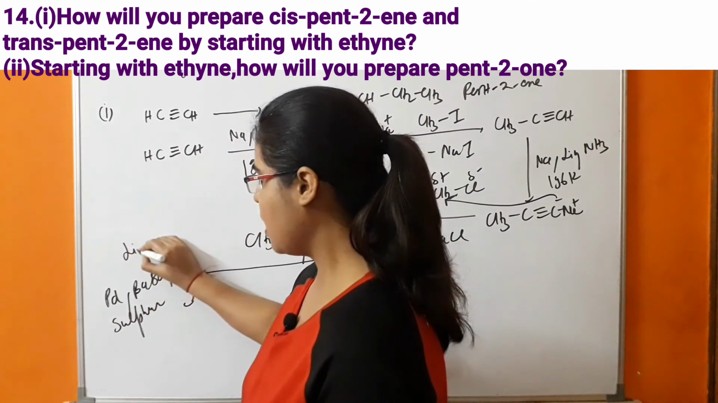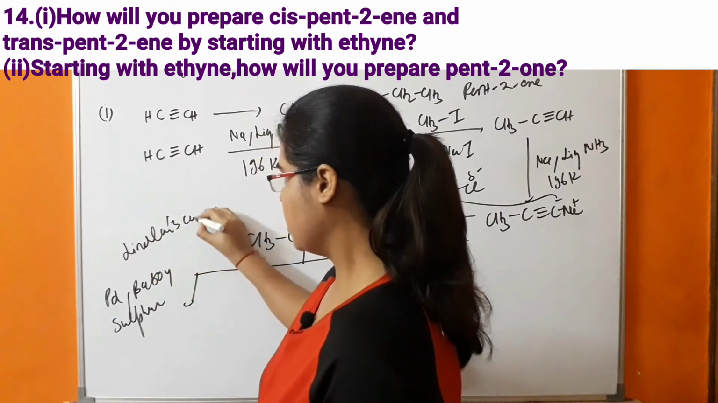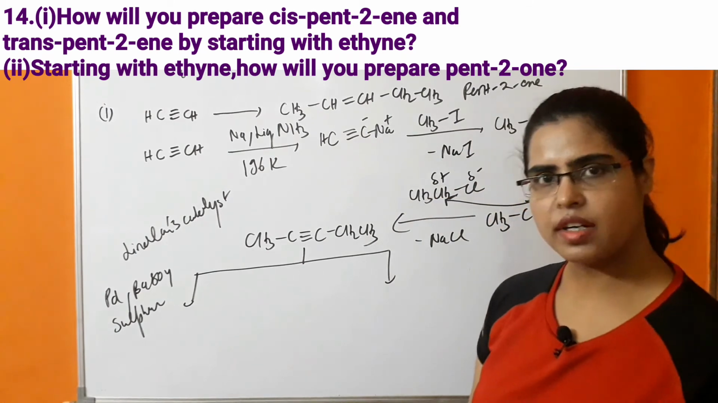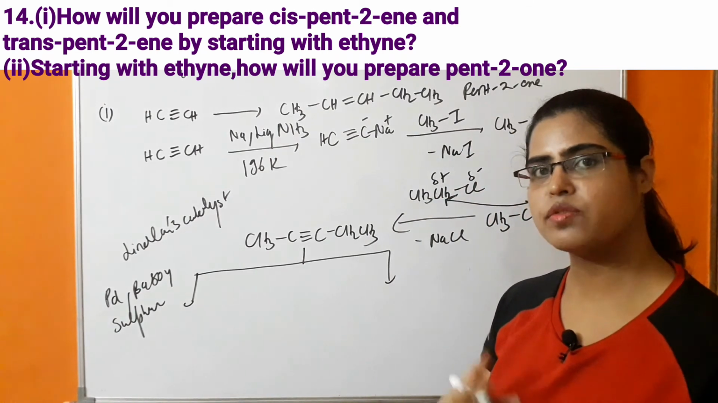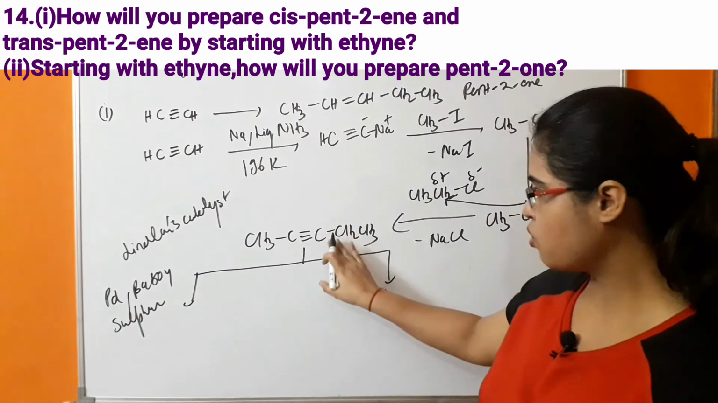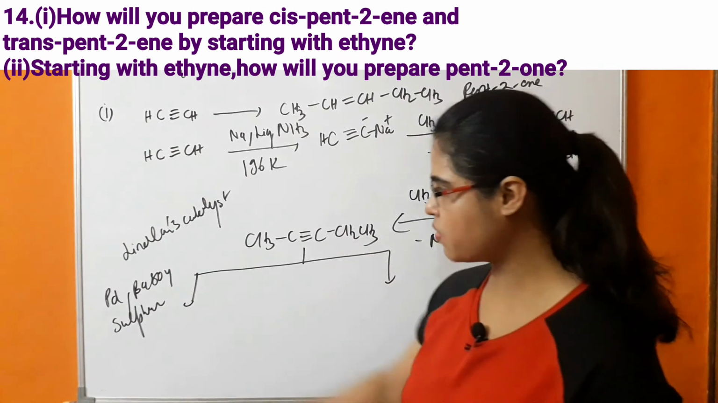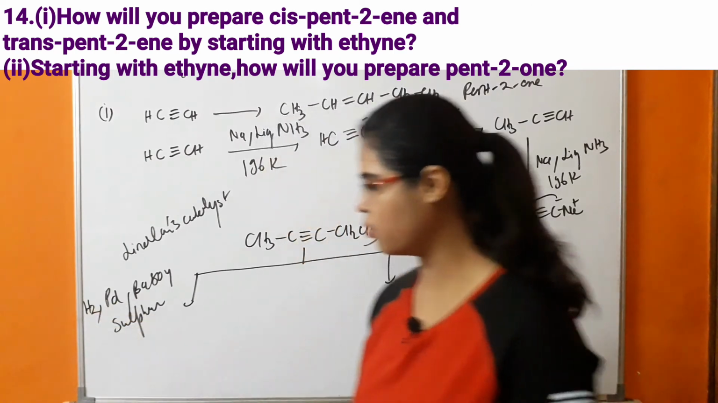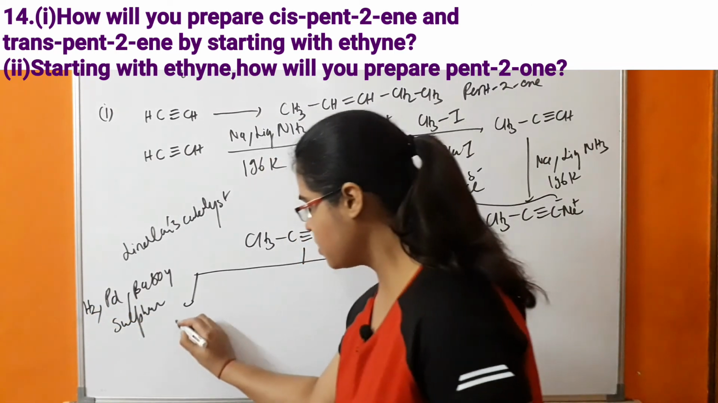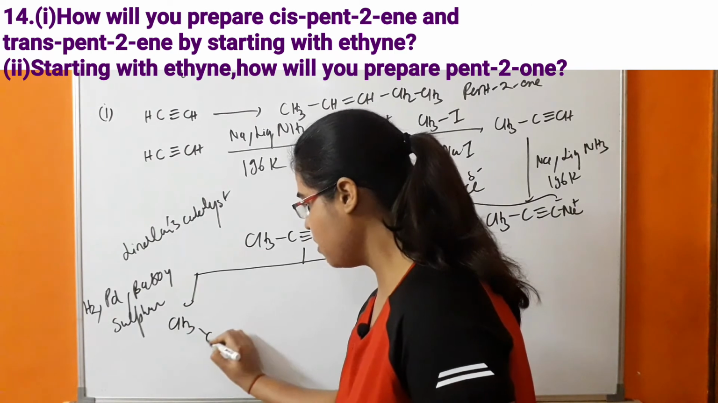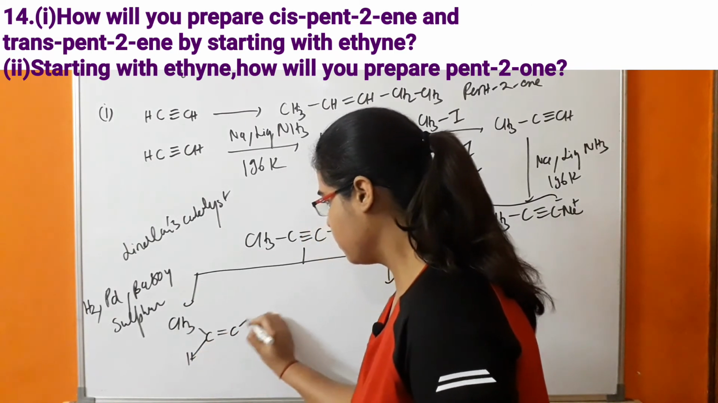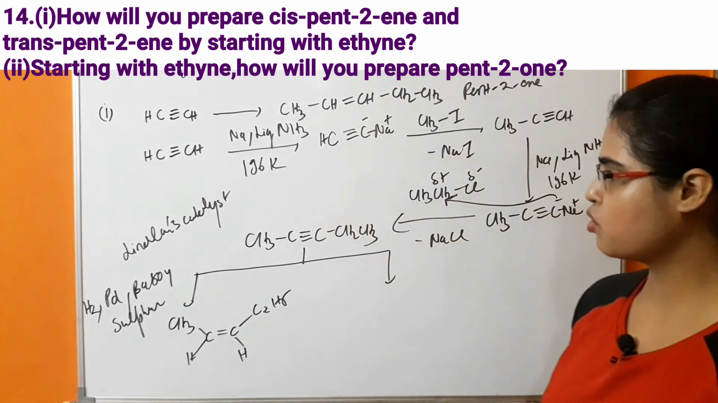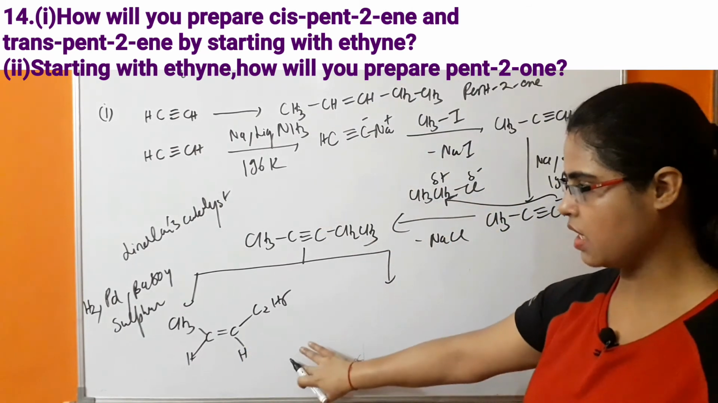So this is Lindlar's catalyst. In the case of Lindlar's catalyst, formation of the cis isomer takes place. So which isomer will be formed in this case? First of all, the reaction should take place in the presence of hydrogen. So in this case, the cis isomer will be formed. So this is the cis isomer of pent-2-ene.